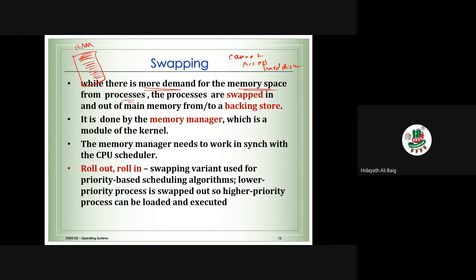What do we need to do? We need to take a process which we are not using. Understand the point: suppose we are not using some process. We take the process from here and send it to the hard disk. When we need it, we can bring the data back from the hard disk. This is called swapping. While there is more demand for memory space from processes, the processes are swapped in and out from the main memory to the backing storage. What is backing storage? Hard disk.